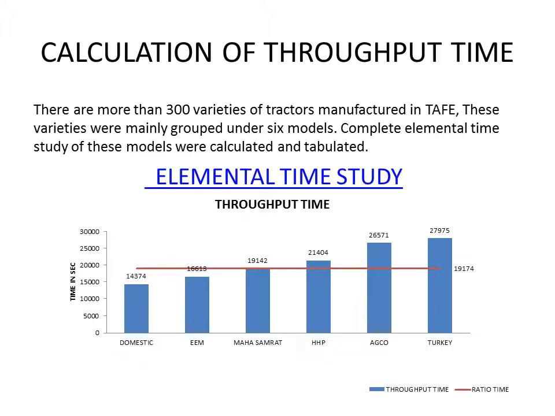Measure phase. As already said, there are more than 300 varieties of tractors manufactured in TAFE, and these varieties are mainly grouped under 6 models: domestic, EEM, Maga Samrat, IRHP, Agro and Turkey. All these throughput times have been calculated and charted here. The blue one here is the throughput time and the red line here is the ratio time. Ratio time is calculated on the basis of the mix ratio, and the ratio time will give you the average time taken per tractor.